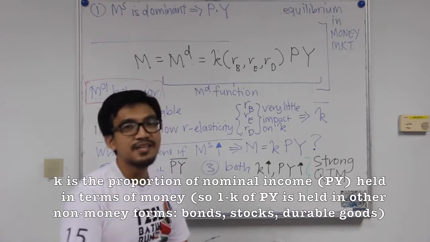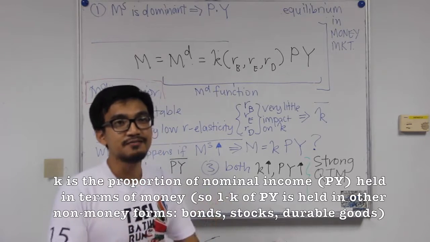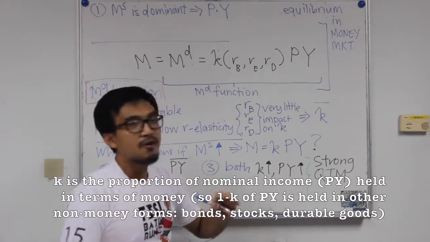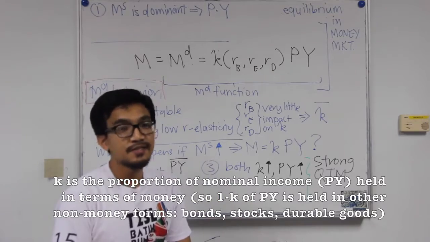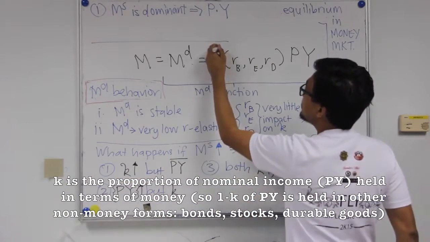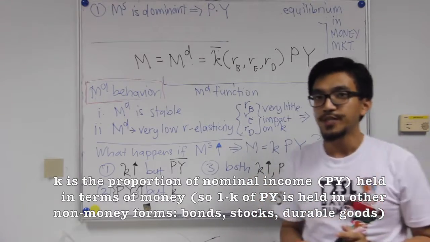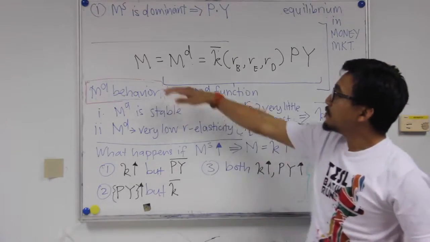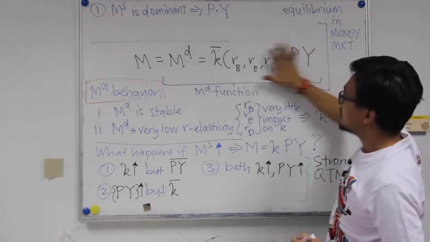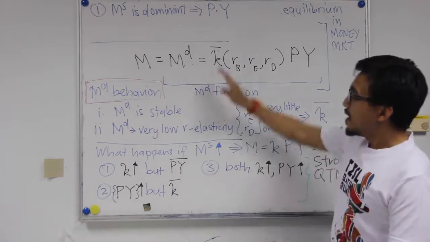Because of that, we can make our discussion simple by assuming that K is constant. So in the money market equilibrium, this K can be assumed to be constant. It will not change. In order for this equilibrium to hold, money supply equals money demand, the whole money demand function.